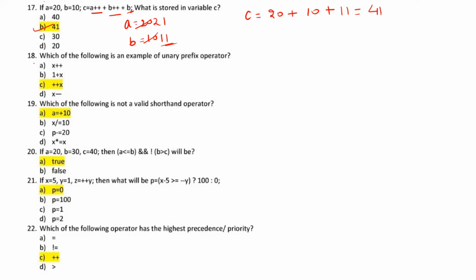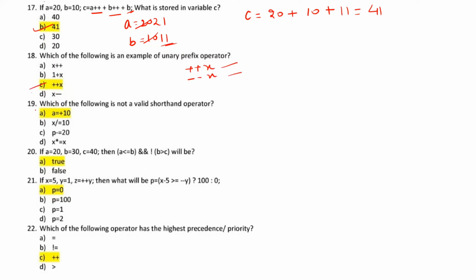Moving with question number 18, which of the following is an example of unary prefix operator? So guys, prefix operator, what does that mean? An operator having prefix plus plus or minus minus sign in the starting, that is called prefix. So which is the correct answer? Option C is the correct answer.